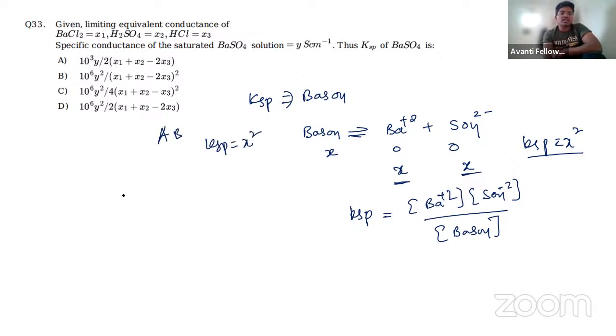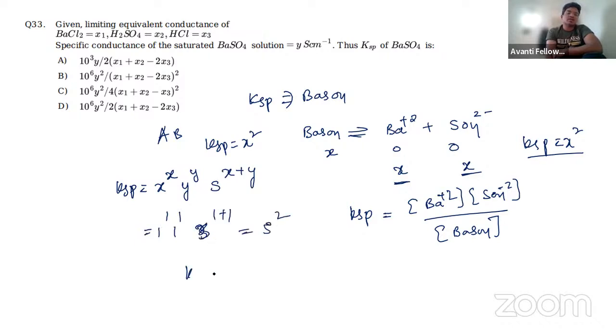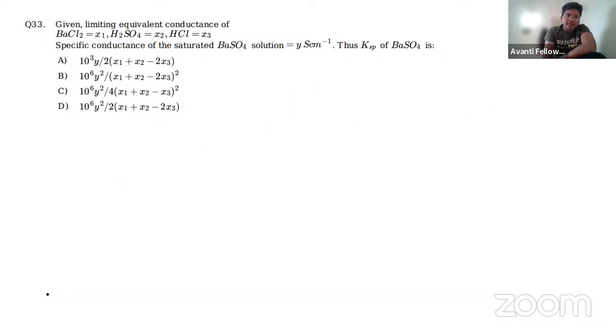How are you writing KSP? KSP is equal to X to the power of X, Y to the power of Y, and S to the power of X plus Y. Here X is 1 and Y is 1, so 1 power 1, 1 power 1, and S to the power of 1 plus 1. So that is S square. Now KSP will become S square. S is simply solubility, or we can also take it as concentration. These are all the basic terminologies we have to know. Now let me erase these things so that it will be very clear.